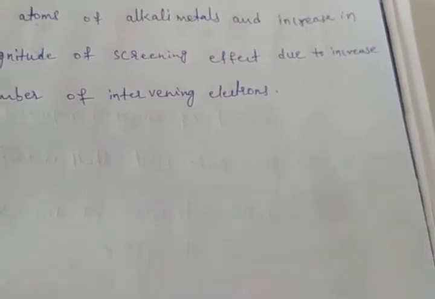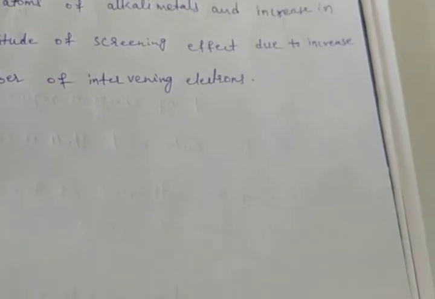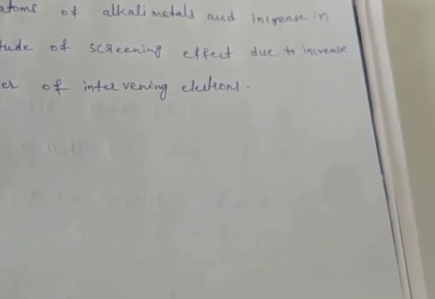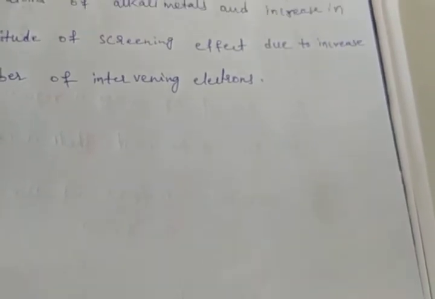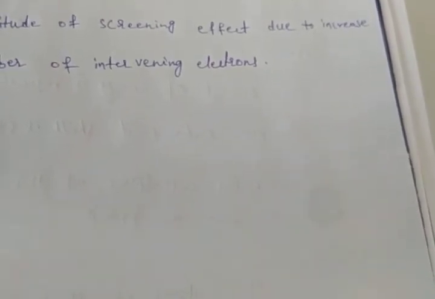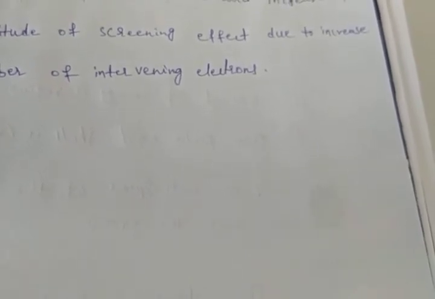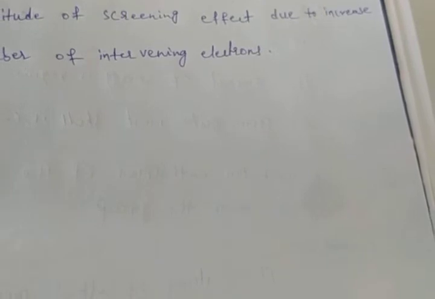What is the metallic character? Metallic character means it will lose electrons and become electropositive. If it loses an electron, it gets a positive charge, that is called electropositive. If it gains an electron, that is called electronegative nature. This electropositive nature is due to the low ionization enthalpy. As this tendency for losing electrons increases down the group, the electropositive character increases. Cesium is the most electropositive element in the periodic table.